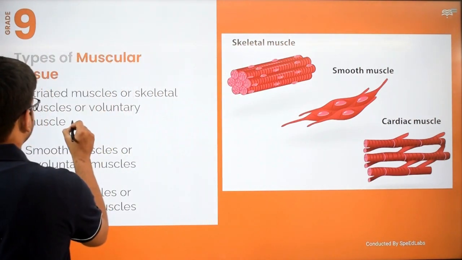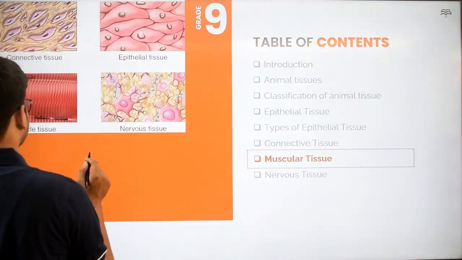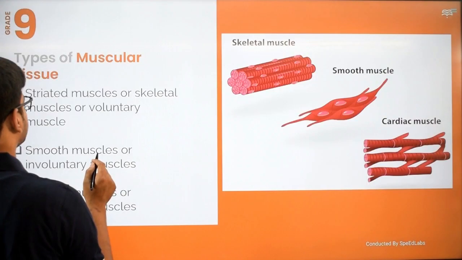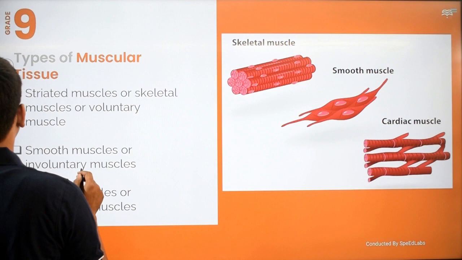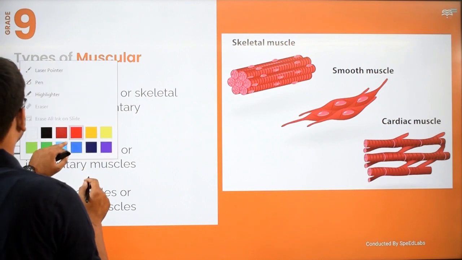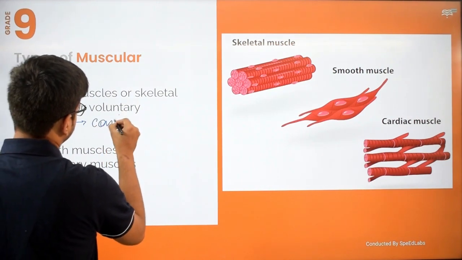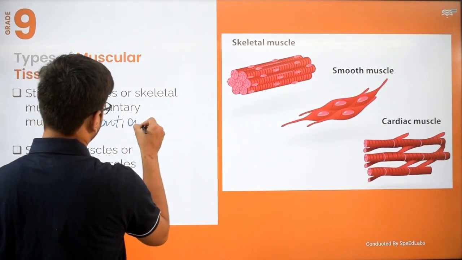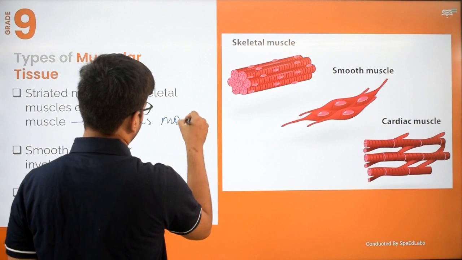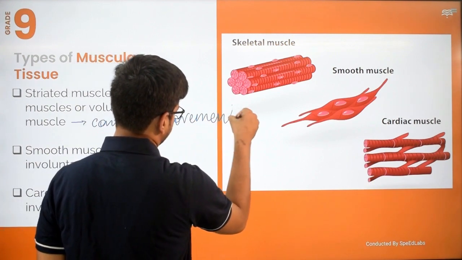So voluntary movement is a conscious movement.